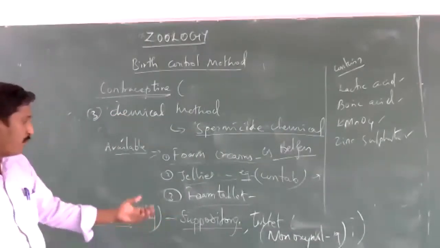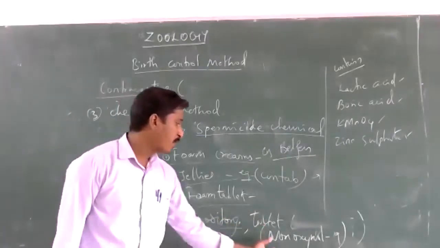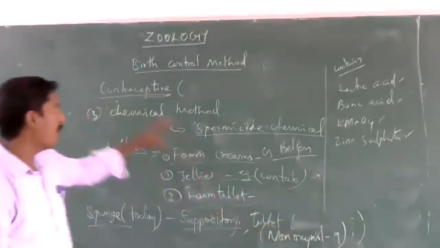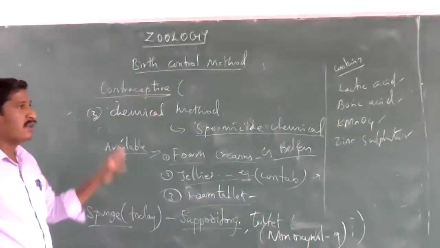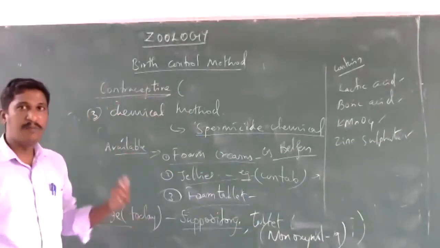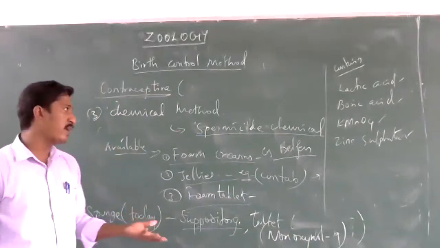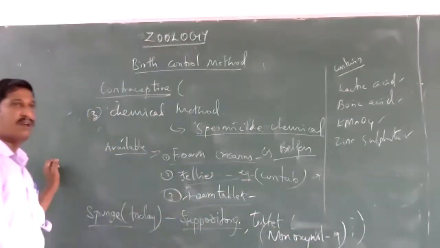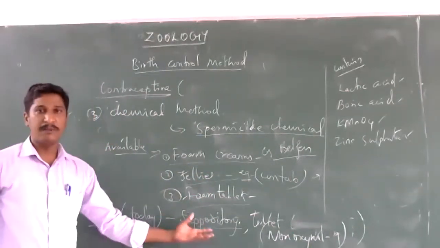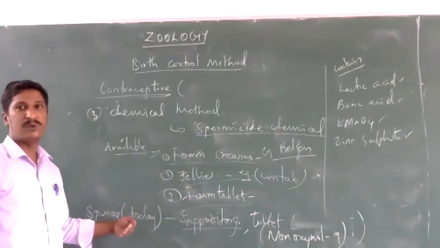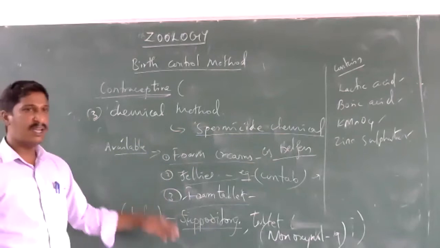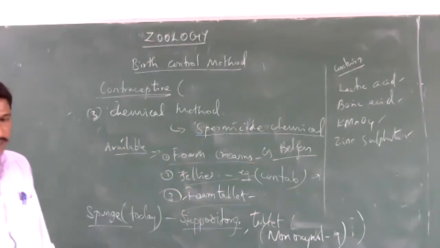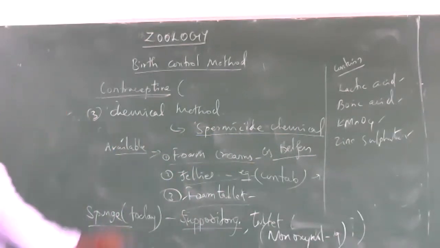The sponge is a suppository type, and the tablet is a foam tablet, with nonoxynol 9 as the spermicide. These components are used in the female reproductive tract, the vagina, before coitus, before sexual activity. These components kill the sperms after intercourse. This is the chemical method of contraceptive.